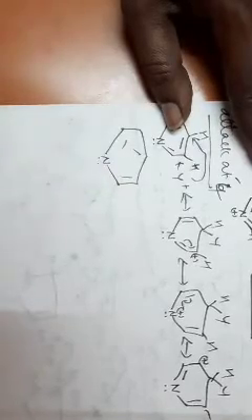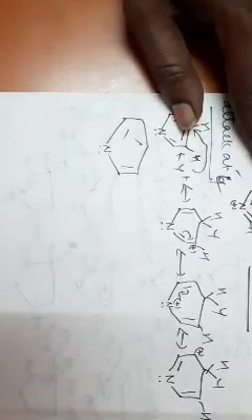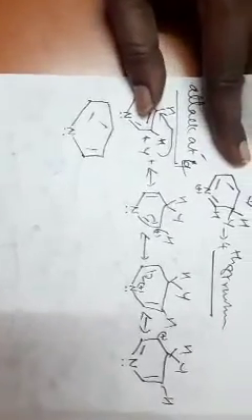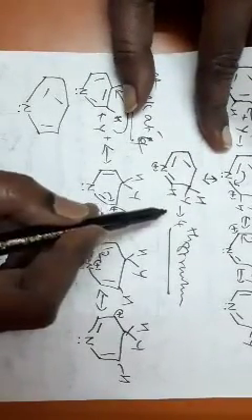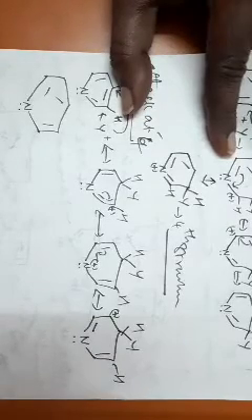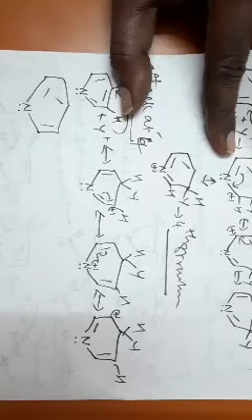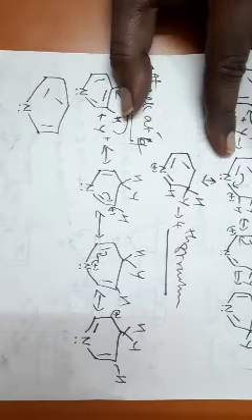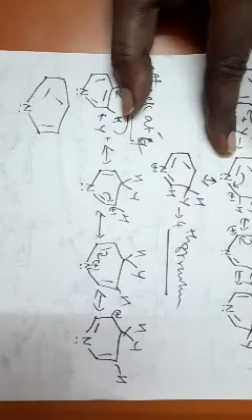So this is your pyridine. Pyridine has a lone pair of electrons over the nitrogen. Because of the lone pair of electrons over the nitrogen, you are able to draw the fourth structure. And because of the additional structure or fourth structure obtained in the attack at position number 3, we can say pyridine undergoes aromatic electrophilic substitution at position number 3 predominantly when compared to 2 or 4 position.